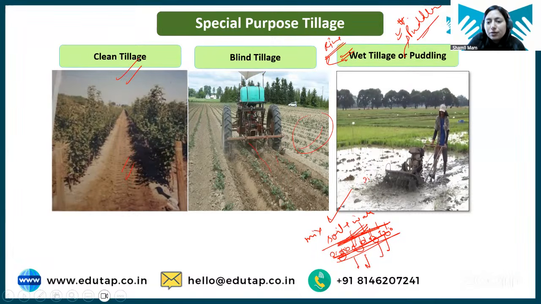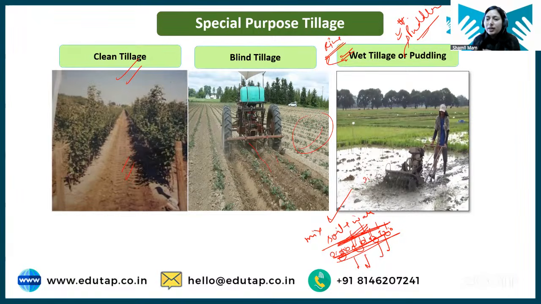See, Elsa, rotary tillage is just to minimize the number of passes of the implement over the field. It's not like the tractor does primary tillage to open the land, and then at the second go does the secondary tillage.